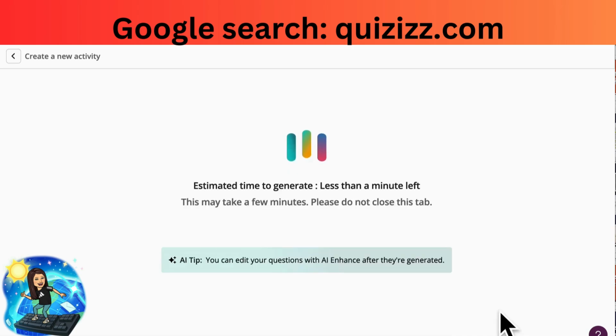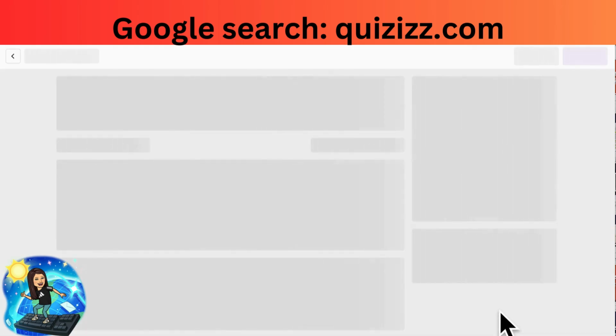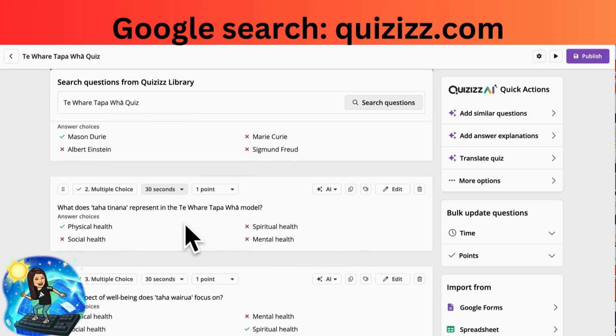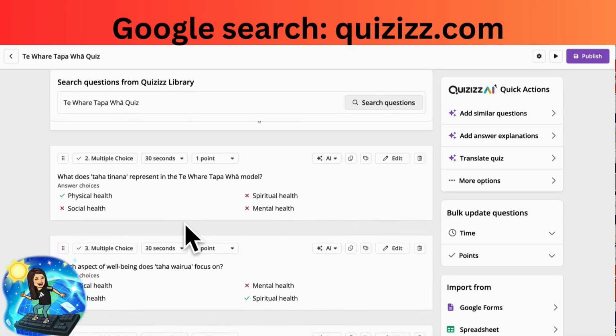Now it's thinking of some questions around that content shared. It's taking me back to my dashboard. I have 5 questions. You can have 5, 10, 15, 20. You can change the value of the points for each question and how many seconds it takes to answer.